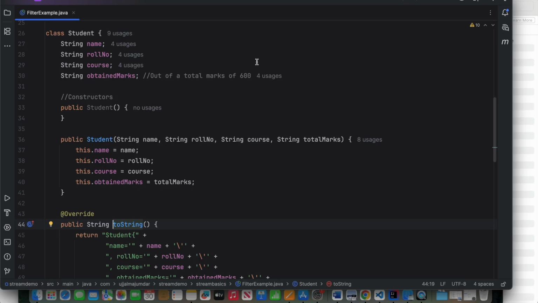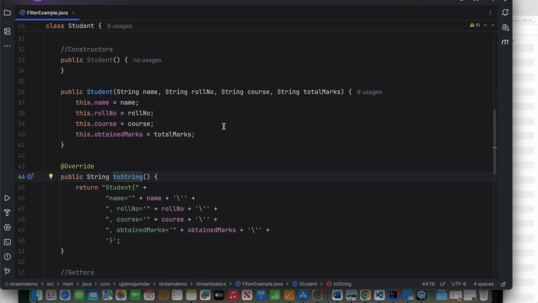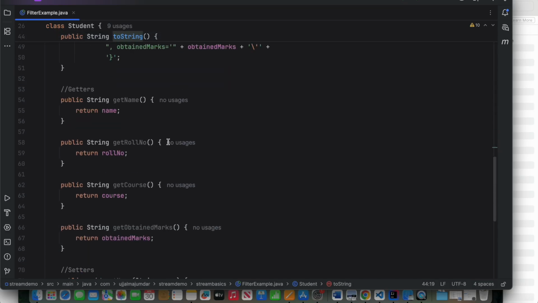I want you to see this a little differently. I want you to see a collection as if it's a database table, whether it's a list or a set. We can compare them, we can relate them. Now, if we consider that as a database table, let's say we have Student. This has only four members, and it has a few necessary methods: constructors, no-arg constructor, arg constructor, a toString method, and its getters and setters.